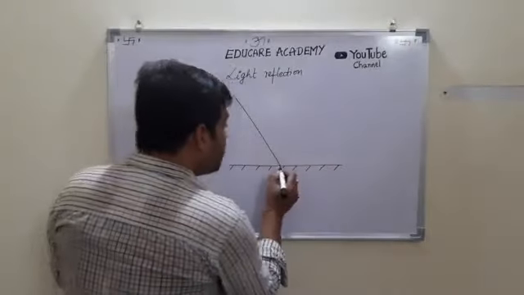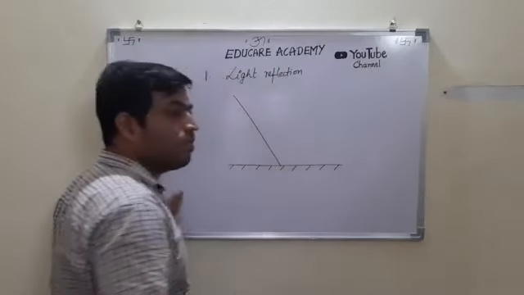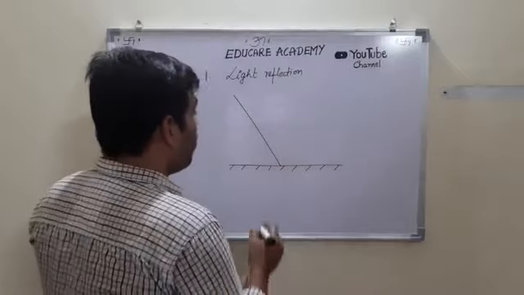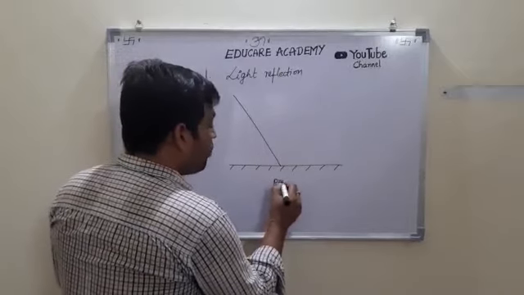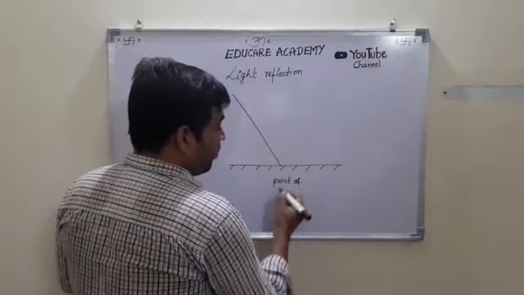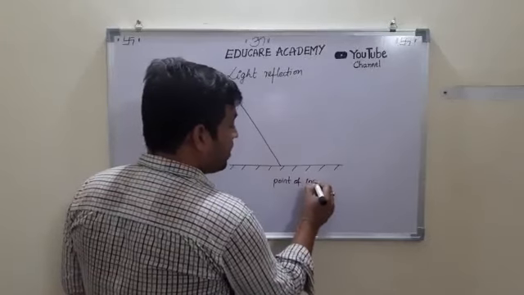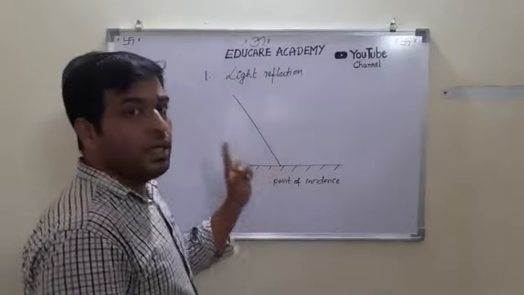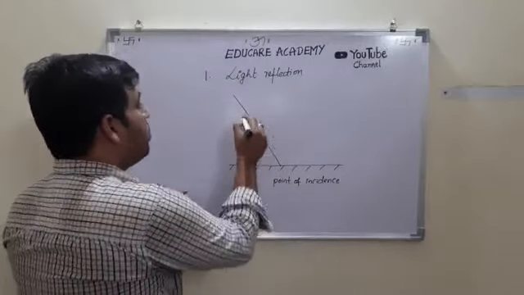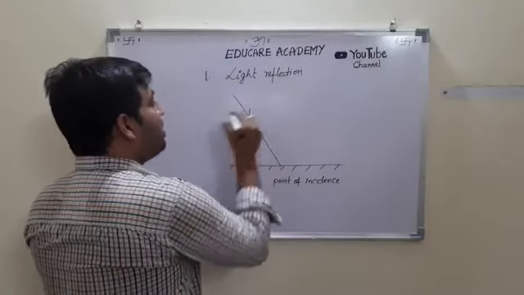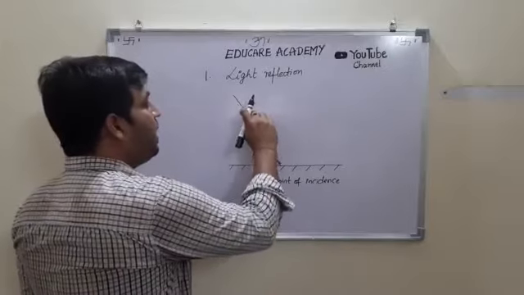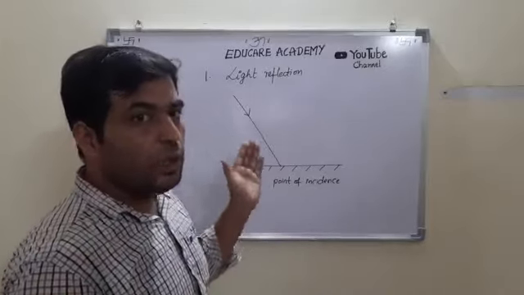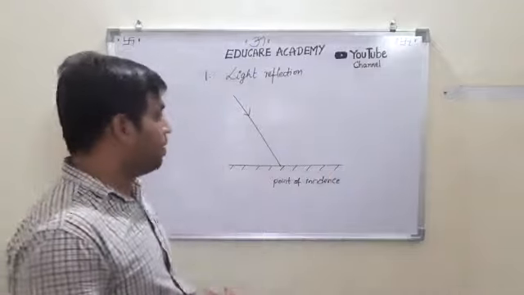So this point on the surface of the mirror is called the point of incidence. Please remember, this point is the point of incidence. Since light travels in a straight line, we always indicate the path of light using an arrowhead or arrow line.